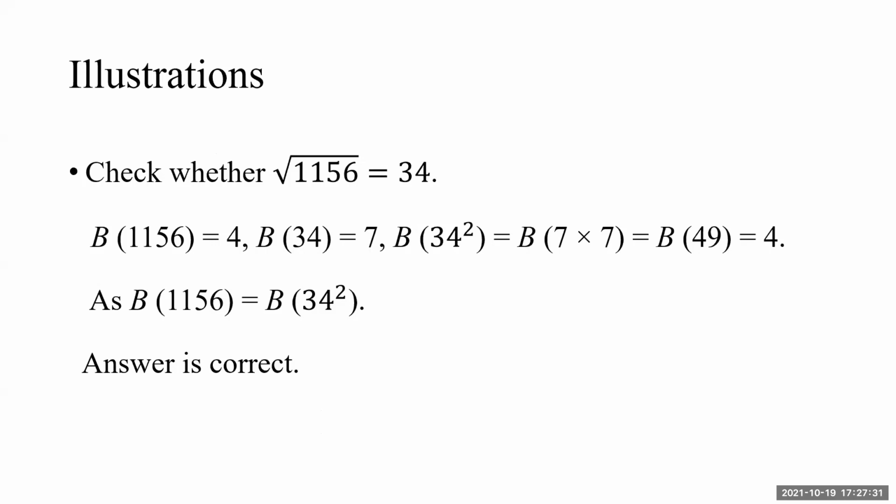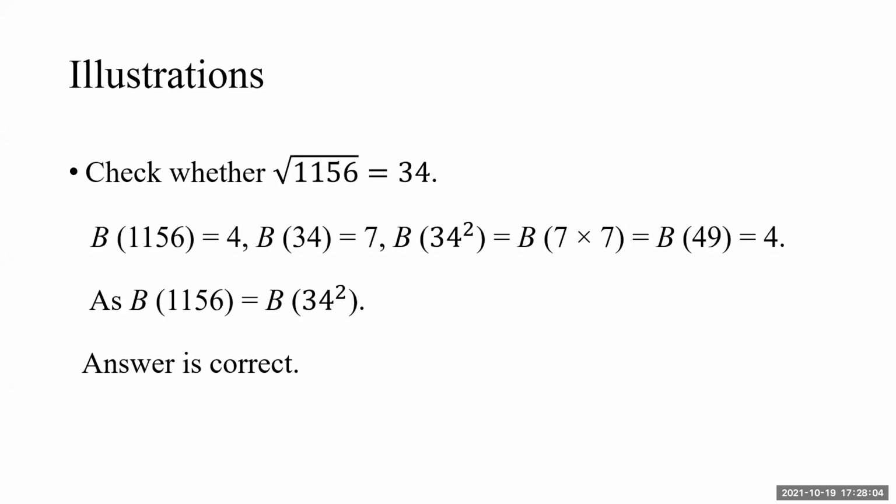And those who know Vedic mathematics will say, without even checking, the answer is correct. I know, but let us use the root we have studied today. Bijanka of 1156 is 4. It is 13 sum, so the answer is 4. Or even you can say it like this: 1 plus 1 plus 5 is 7, plus 6 is 13, or 6 plus 5 is 11. 11 means 2, and 2 plus 2 is 4. That way also, there are many ways to tackle that situation.